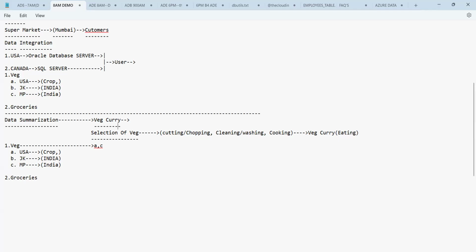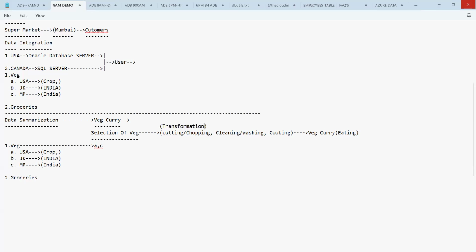Can you see here, in this process, first of all, we have done the process called selection of vegetables. After the selection of vegetables, you brought them home and started some process where the vegetable is in the raw form. You're trying to convert those vegetables from the raw form to some other form. What is that? Cooked form. So can we call this process transformation?